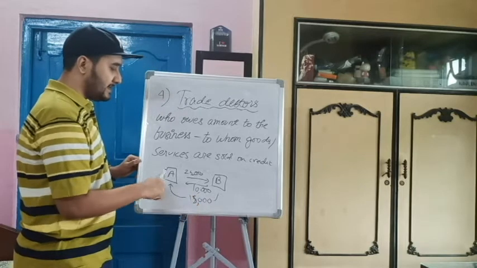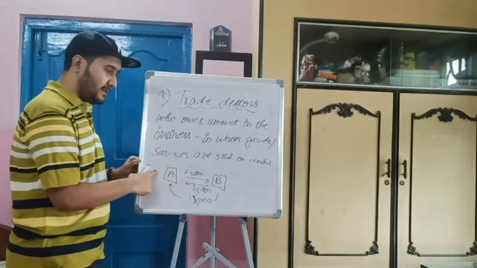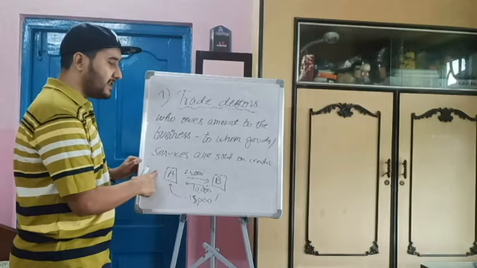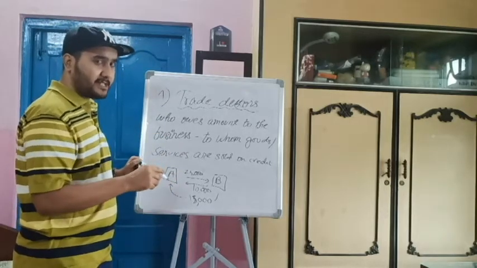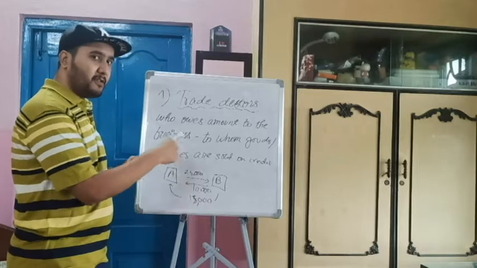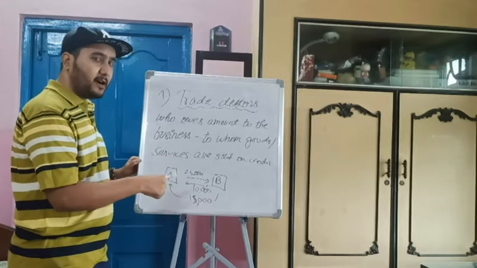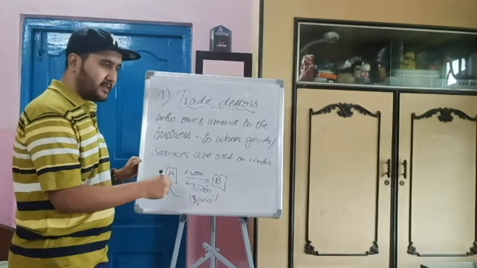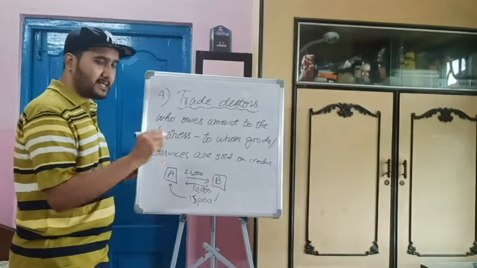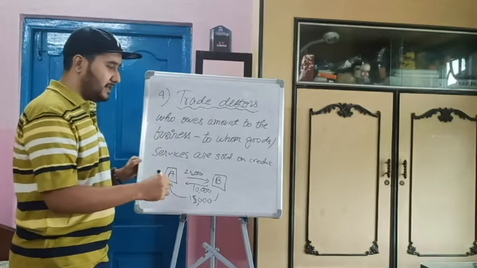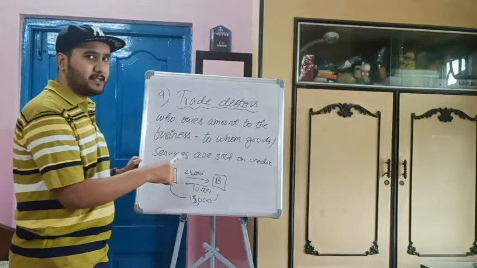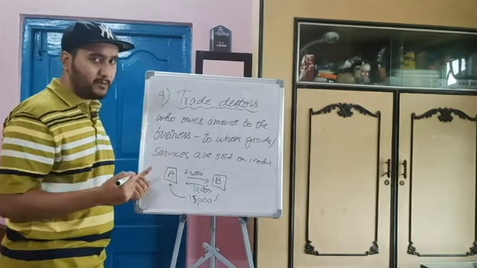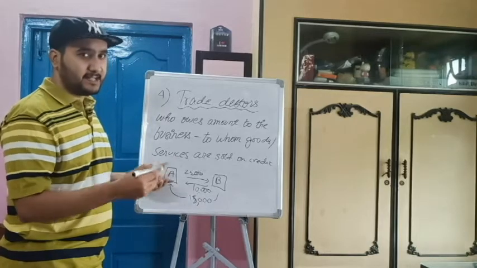That means your organization is A, and the organization to whom you are giving materials on credit, I have told you the concept of credit, and who pays or promises to pay the amount in the future, the whole amount or the partly unpaid amount, that person is a debtor. That means who owes the amount to the business. That means the business will get the amount. So that is the debtors.